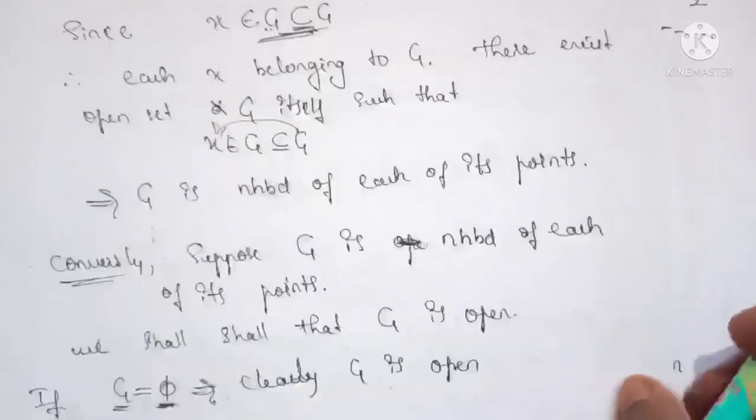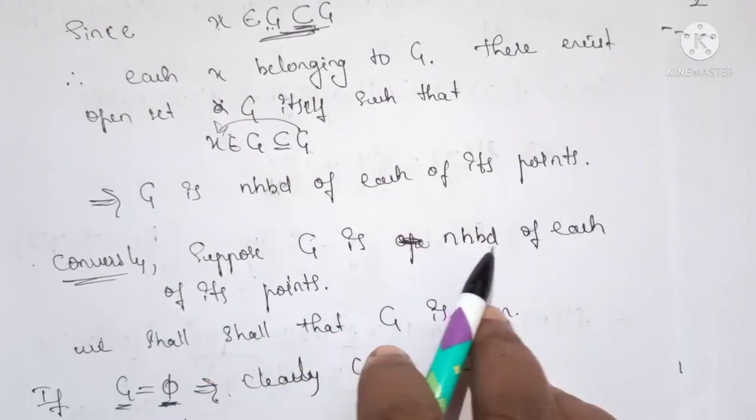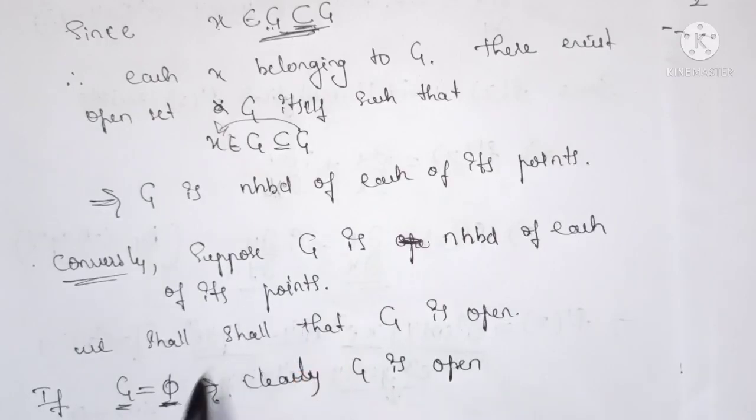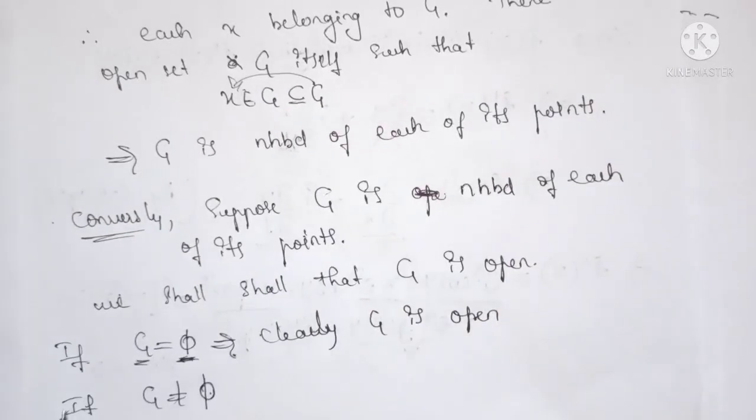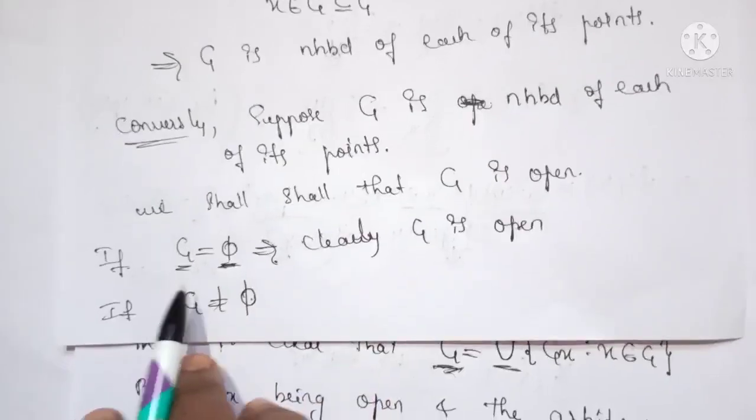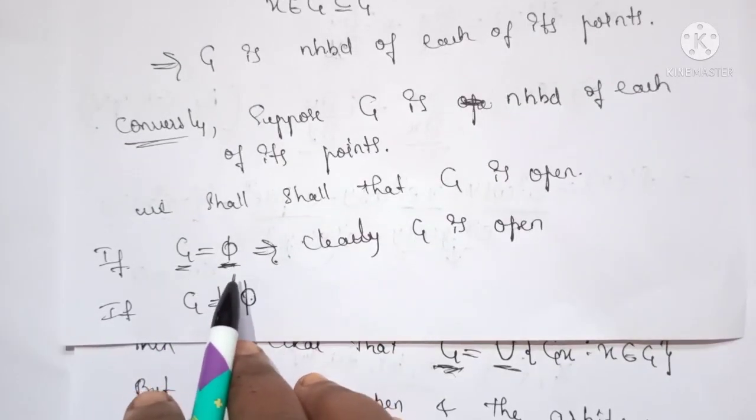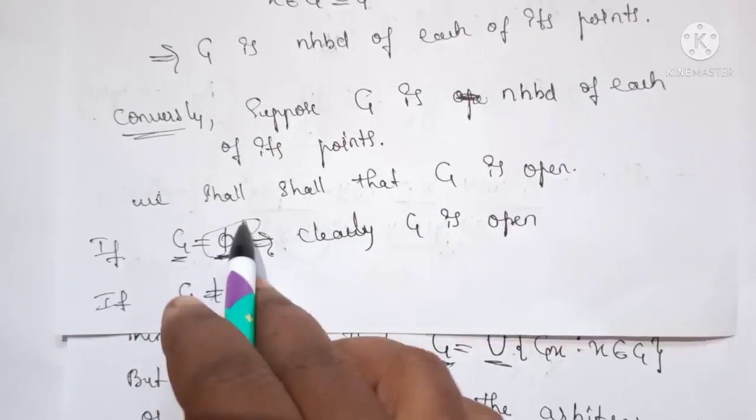Now suppose G is a neighborhood of each of its points, then we shall show that G is open. Here also two conditions arise. If G is the null set, then it is clear that because the null set is always open, G is open.